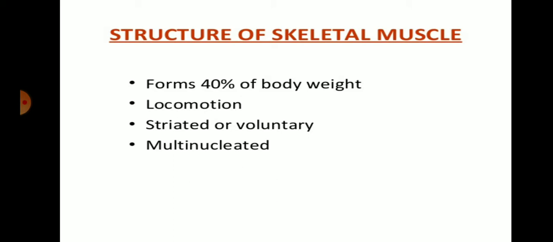In the last figure we saw the multinucleated cell structure of skeletal muscle. The skeletal muscle cells are multinucleated, consisting of a number of nuclei in the cell. So they are known as skeletal muscle. These three are the main characteristics of skeletal muscle: they are striated, voluntary and multinucleated cells.